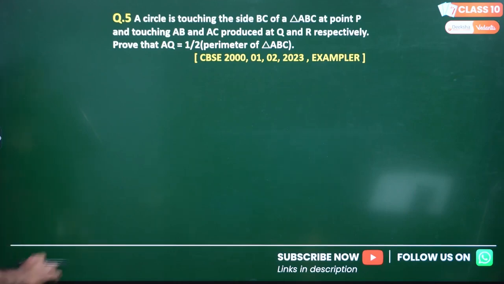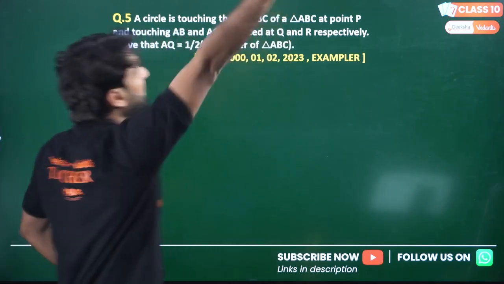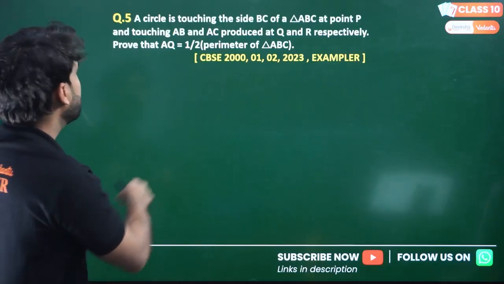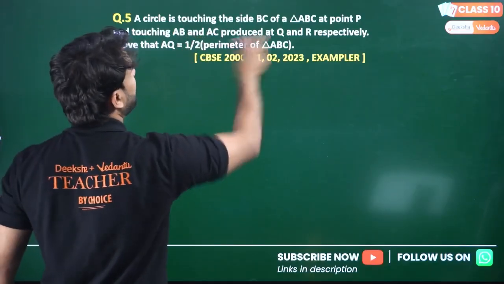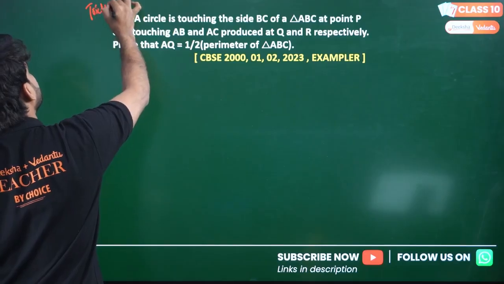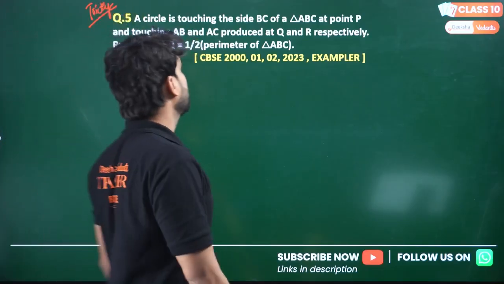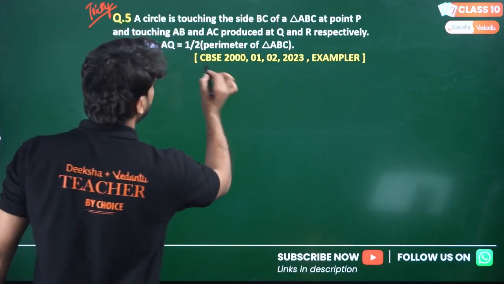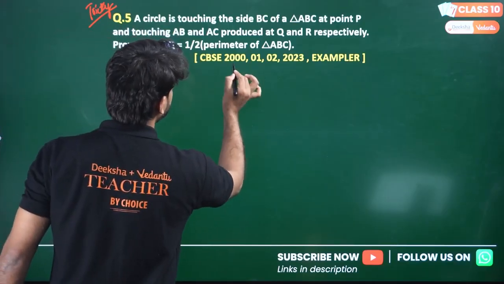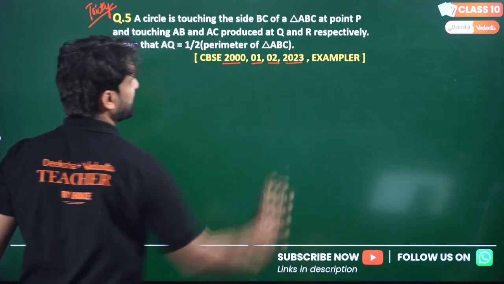Question number 5. A circle is touching the side BC of a triangle ABC at point P and touching AB and AC produced at Q and R. A very interesting, tricky question. Let's draw the diagram and look at how many times this question has been asked: in the years 2000, 2001, 2002. Even this question is given in the exemplar.